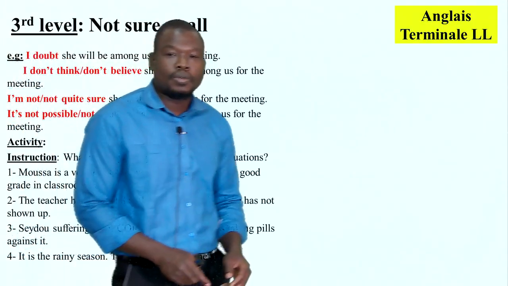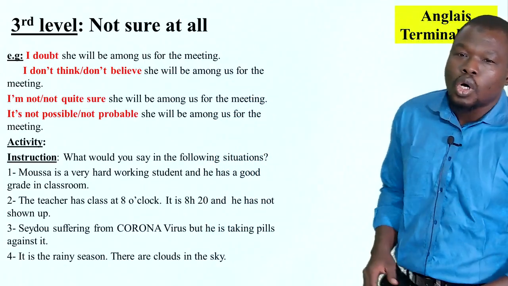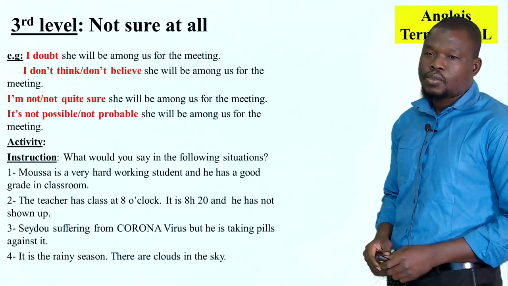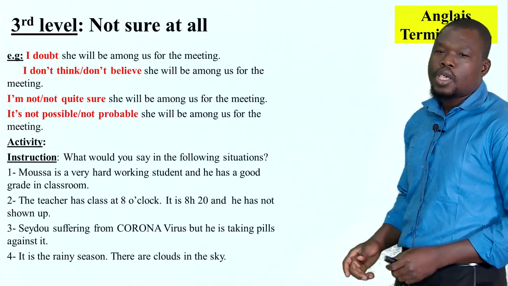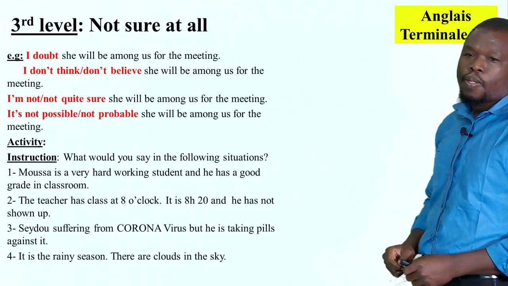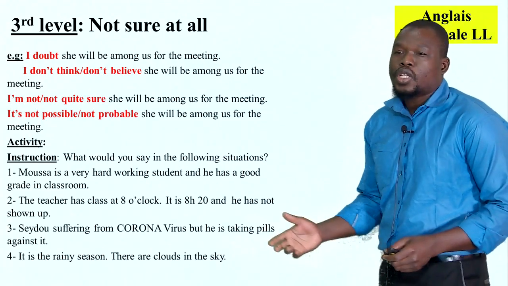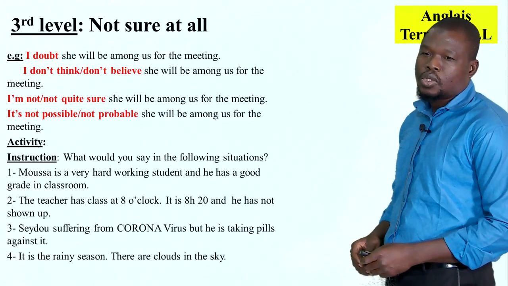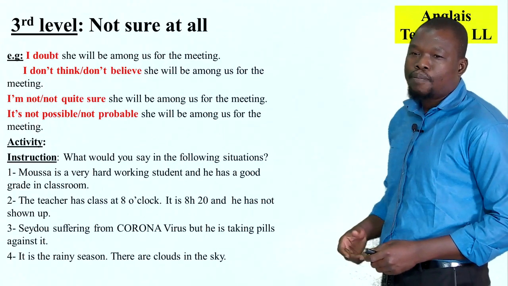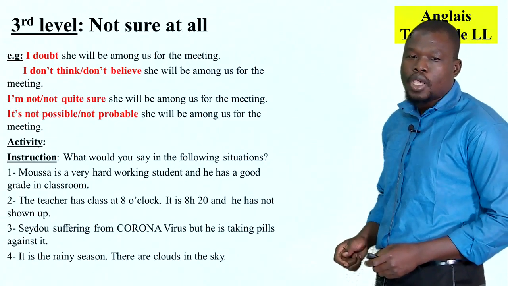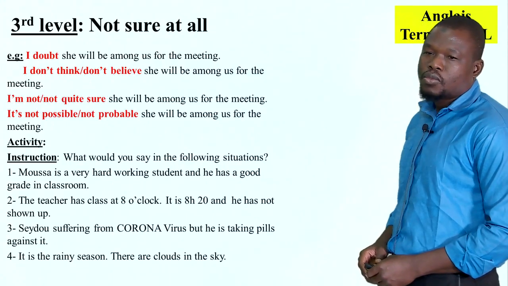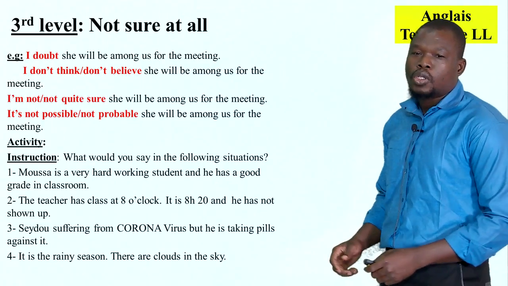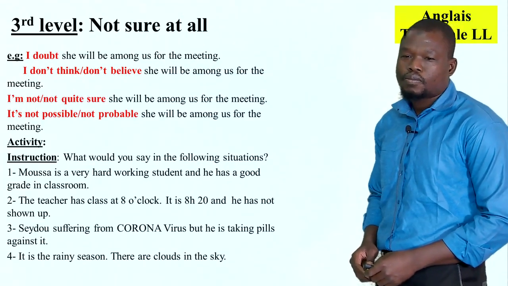The next level here, we can say not sure at all. This is the third level. I doubt she will be among us for the meeting. I don't think, or you can say, I don't believe she will be among us for the meeting. I'm not sure, or I'm not quite sure she will be among us for the meeting. And then, it is not possible, or it is not probable she will be among us for the meeting.